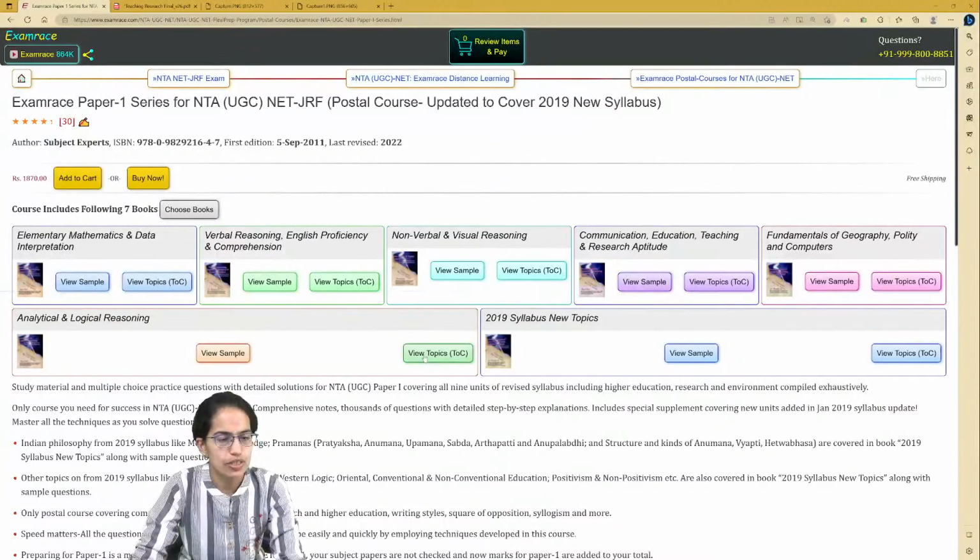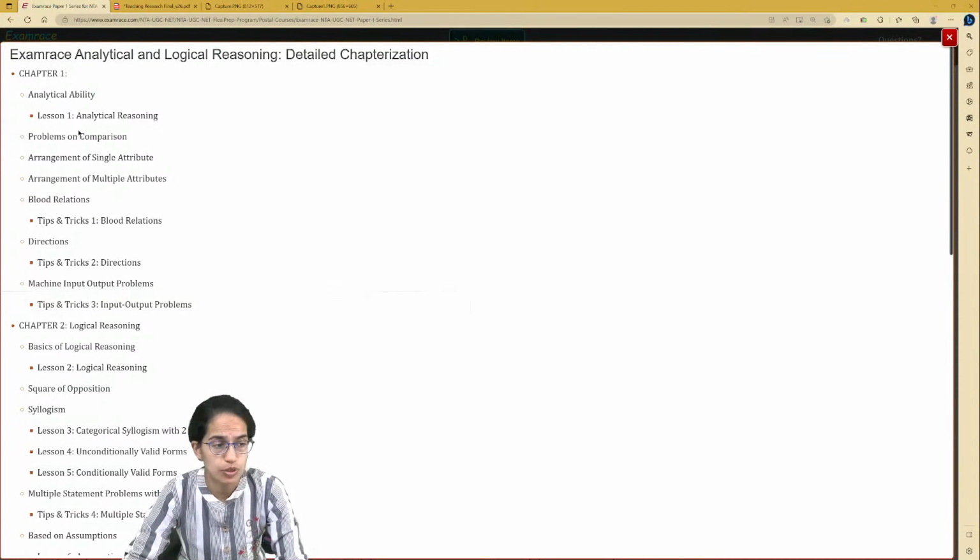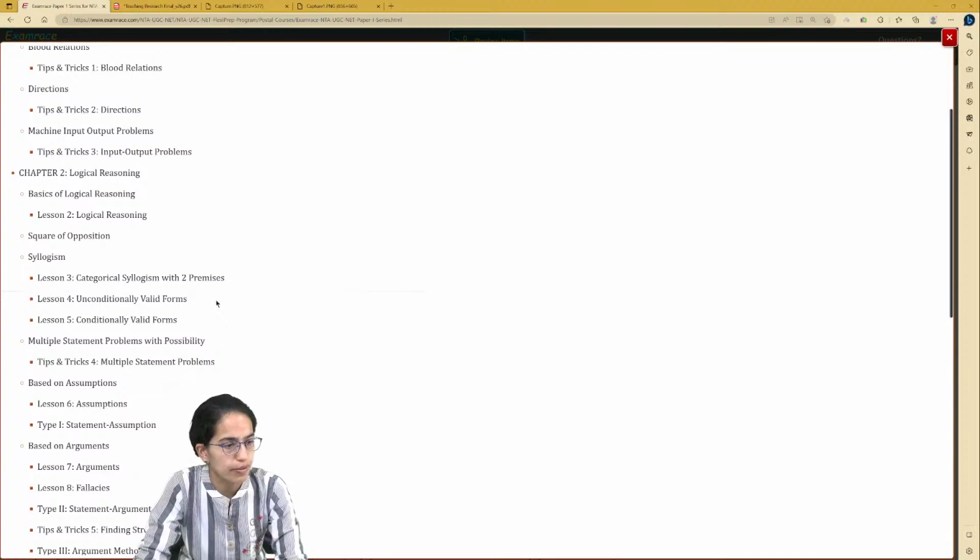So anything and everything pertaining to it has been incorporated. Now, under analytical reasoning, one very important topic is machine input output problems. So far we have not seen a lot of questions based on it, but yes, this becomes an extremely important topic for your upcoming examination.